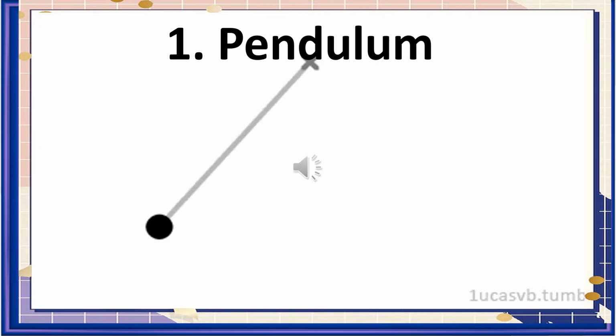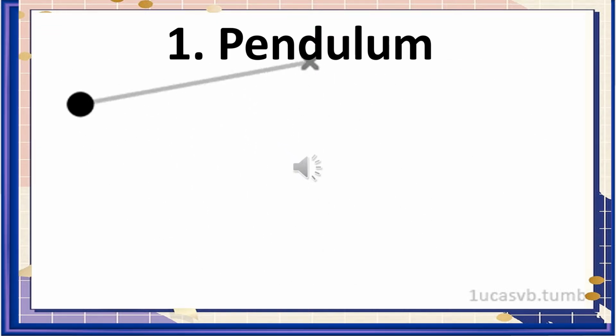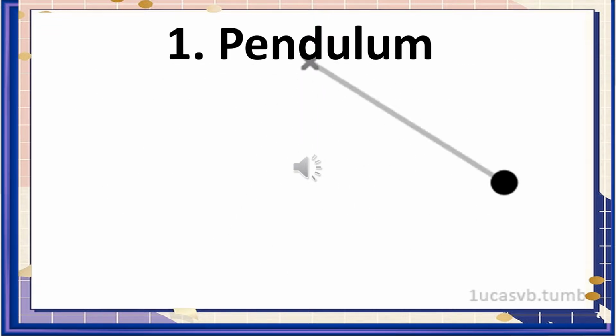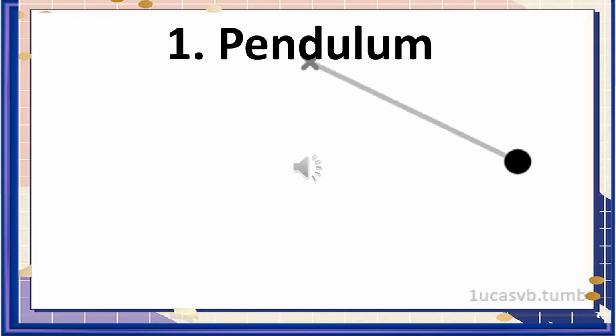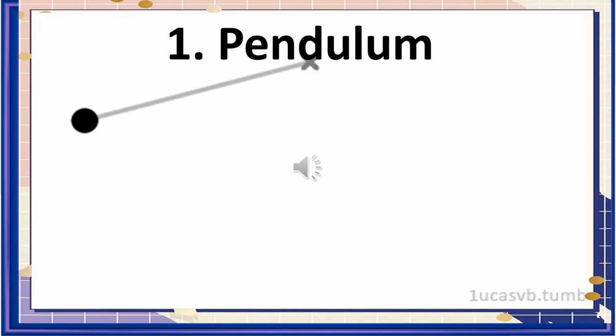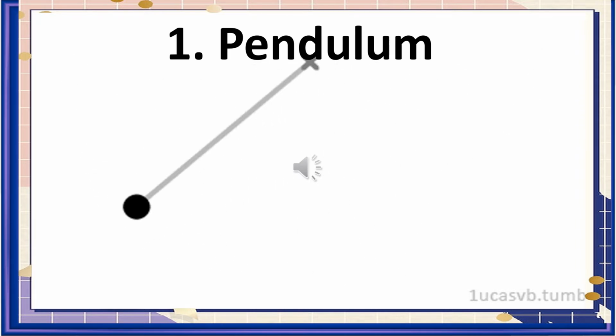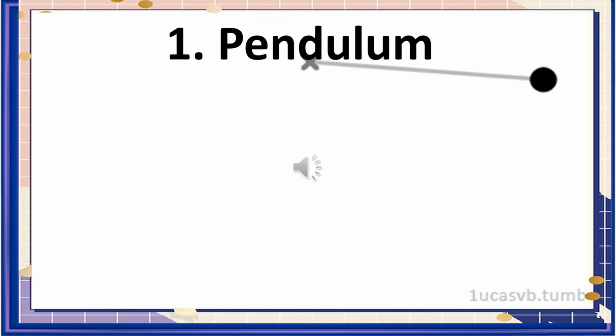When the bob of the pendulum reaches the other end, before coming back by the same path, it will stop for a second at the highest point. At this resting stage, the kinetic energy will be converted into potential energy.